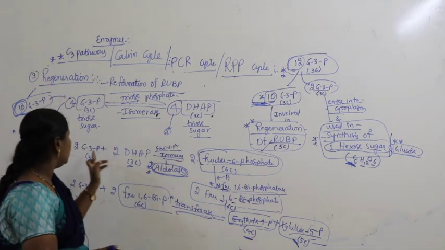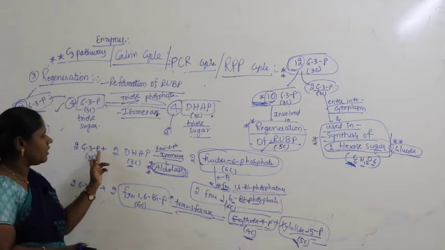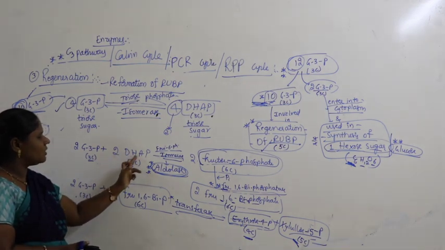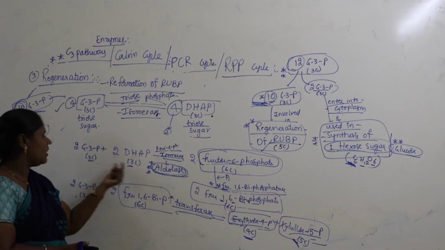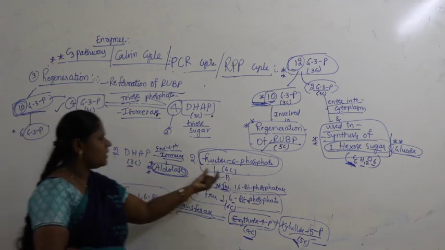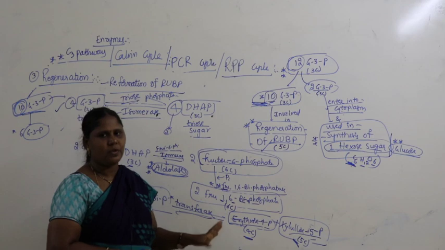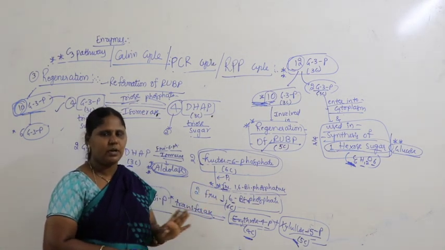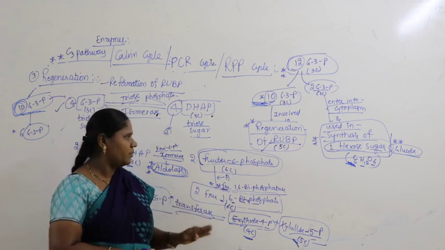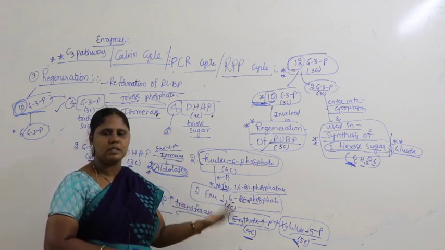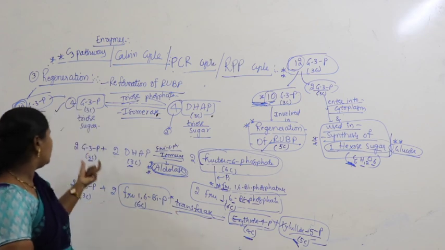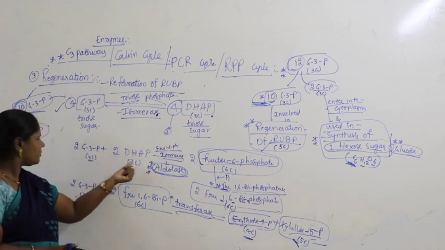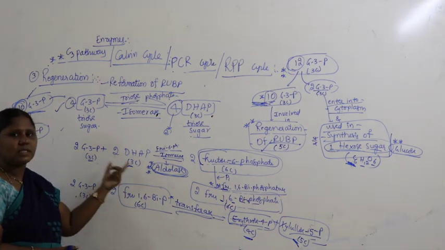Okay. So here glyceraldehyde 3-phosphate combines with 2 molecules of DHAP, dihydroxyacetone phosphate, 3 carbons. 3 plus 3, 6 carbons, that is fructose 6-phosphate. Don't worry that we have so many chemical reactions to remember. It's very easy to remember. What is the easiest way to remember? We take G3P as 3 carbons, DHAP as 3 carbons here. 3 plus 3, we get 6 carbons here.